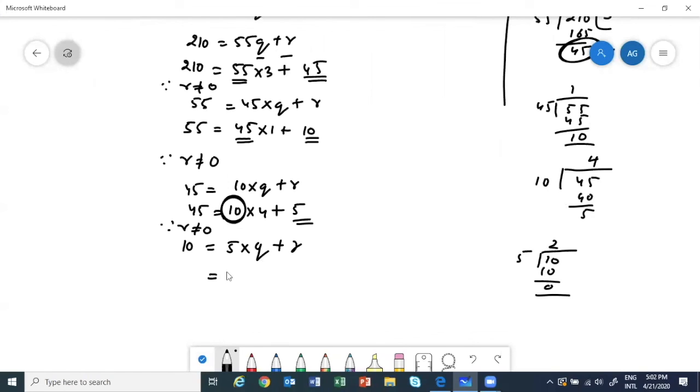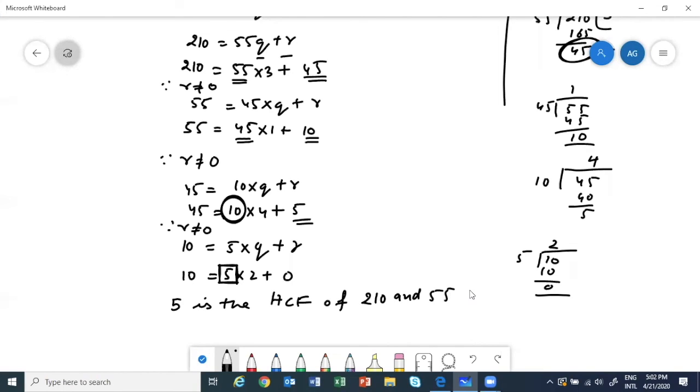So this can be written as 10 = 5 × 2 + 0. So what is the divisor here? 5. Because the lemma says the divisor at this stage will be the required HCF, 5 is the HCF of 210 and 55.